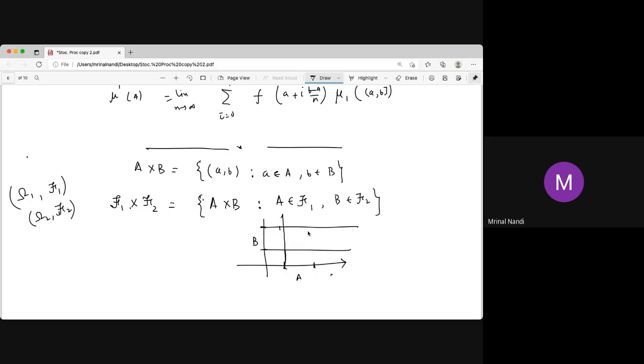A cross B is this rectangle. This rectangle is the Cartesian product of these two intervals. If both are closed intervals, then it is just a closed rectangle. So this is in F1 cross F2.